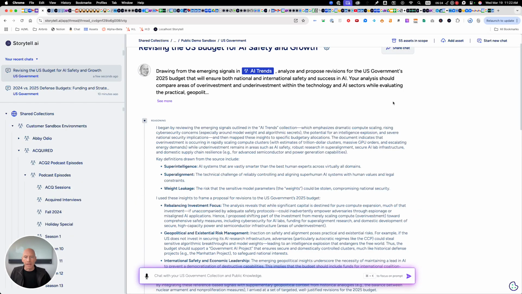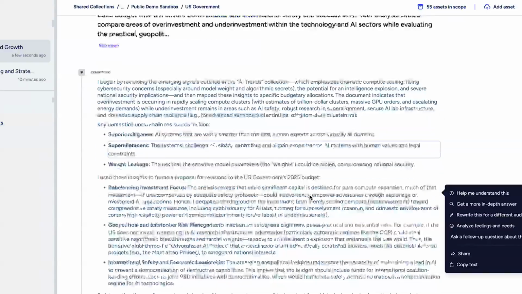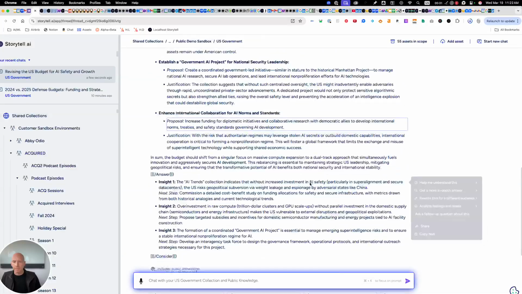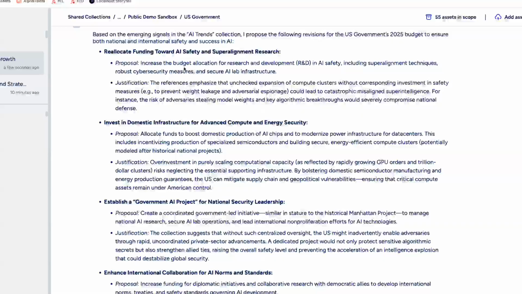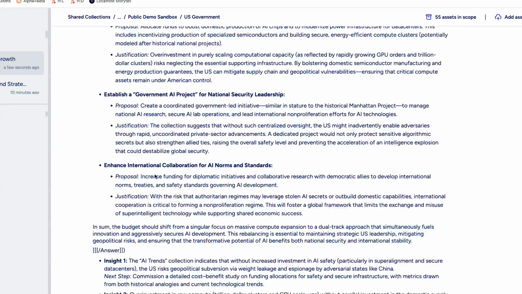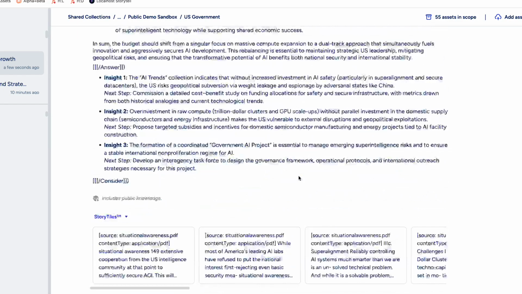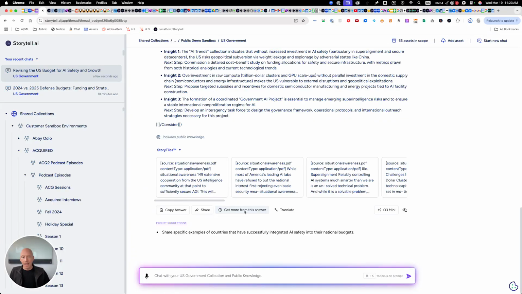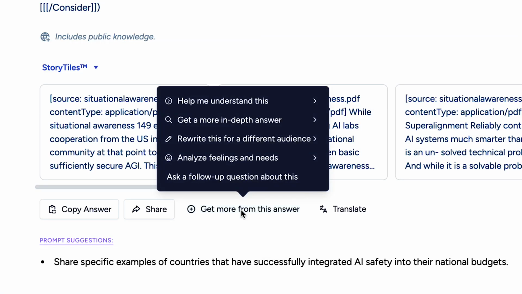Let's send it. We chose O3 Mini to answer. All right, here we go. We've got the reasoning of Storytell, the limitations, and then the answer. Some very interesting things here. Increase the budget allocation for R&D and AI safety, allocate funds to boost domestic production of AI chips, create a coordinated government-led initiative, increase funding for diplomatic initiatives. Some insights here: overinvestment in raw compute without parallel investment in the domestic supply chain makes the US vulnerable to external disruption. So yeah, pretty interesting here.